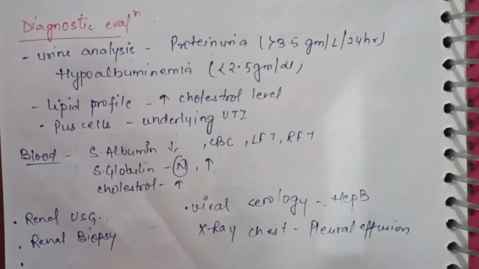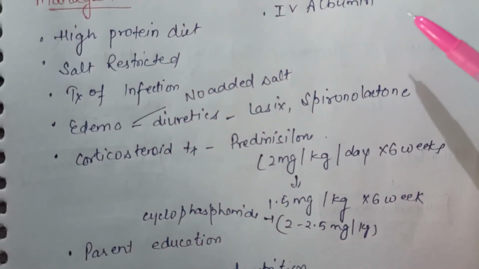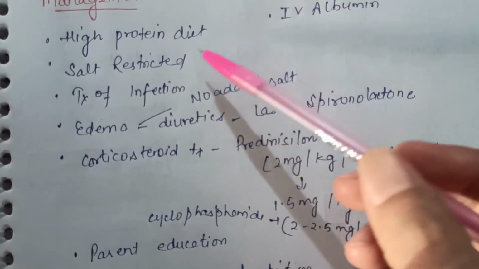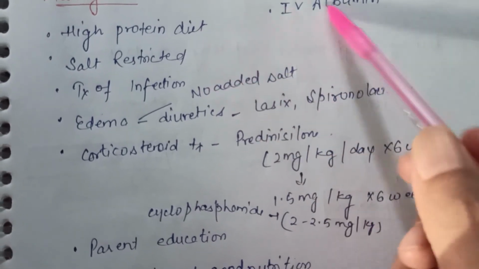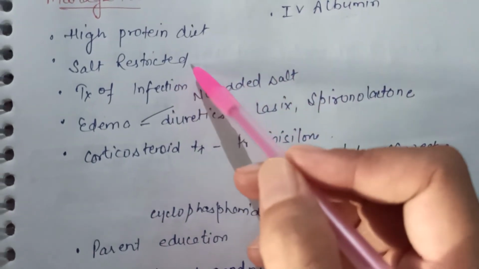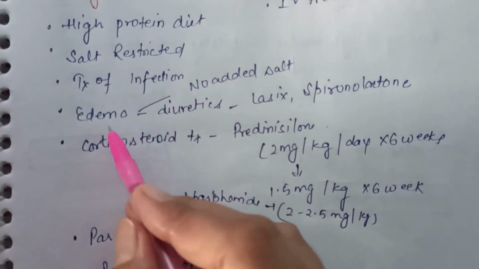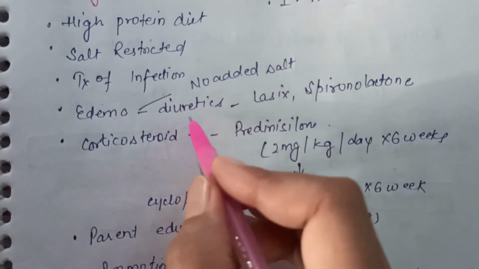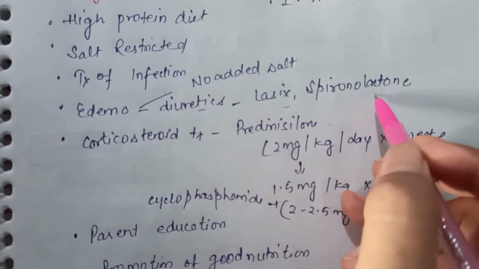Now we will discuss the management part of nephrotic syndrome. Management includes symptomatic management, medical management, nursing management and surgical management. For symptomatic management, because the person is having low protein, a high protein diet can be given and IV albumin can be administered because of hypoalbuminemia. A salt restricted diet is to be given because of edema. Treatment of infection is done. For edema, there should be no added salt. Diuretics like Lasix and spironolactone can be given, which are helpful in reducing the edema.